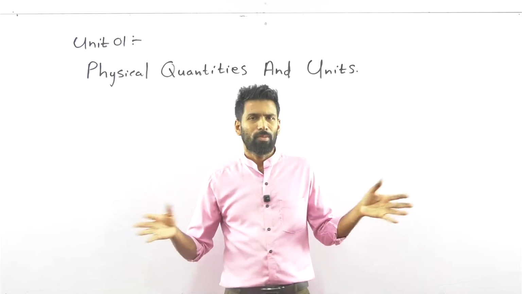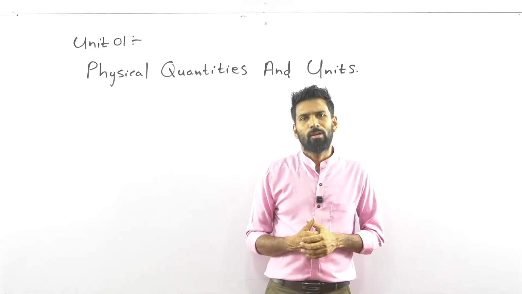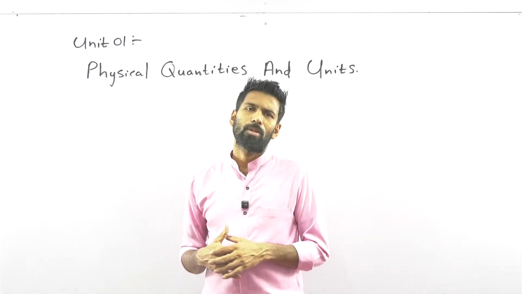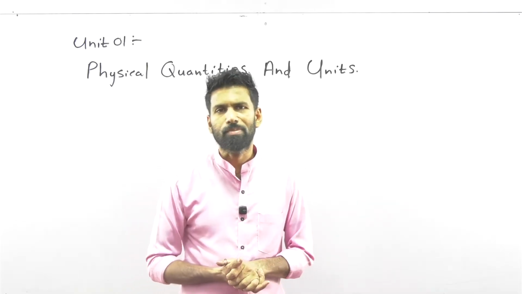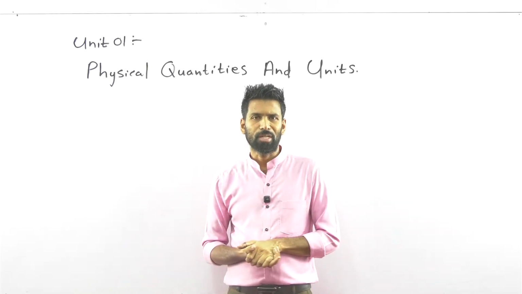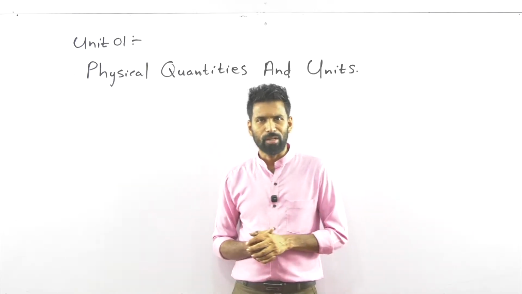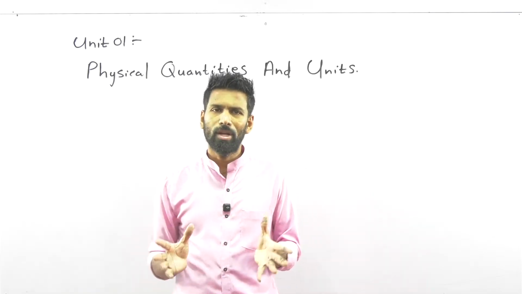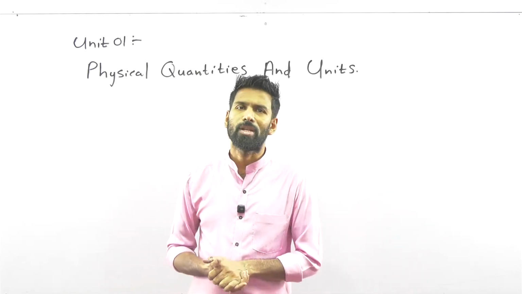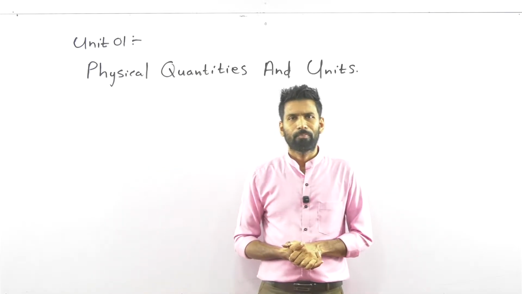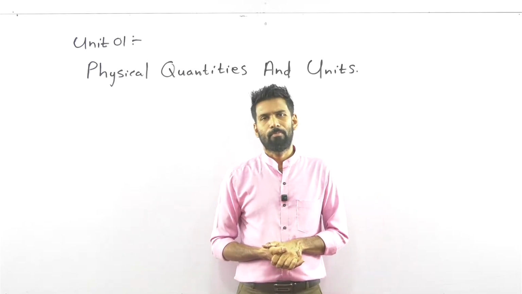Okay. Now just listen to me. So what were the oldest physical quantities man understood? Physical quantities are the properties in the nature. What were the oldest physical quantities man got the idea of?